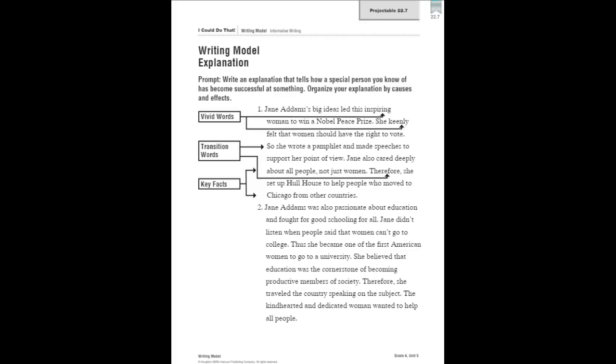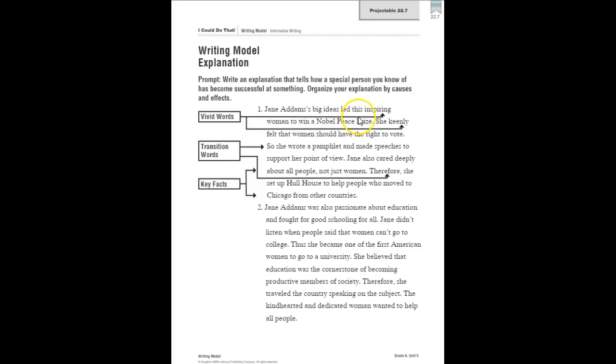All right. So let's talk about what makes a good explanation. Okay. Here are your 4 things. You have key facts that help develop the explanation and clearly show what event or process is being explained. Your events appear in a logical order. You use precise words and domain-specific vocabulary to show the reader that you are interested in and knowledgeable about your topic. And you use transition words that connect ideas and sentences clearly and smoothly. All right? So we're going to look for key facts, vivid words, and transition words in the first paragraph.